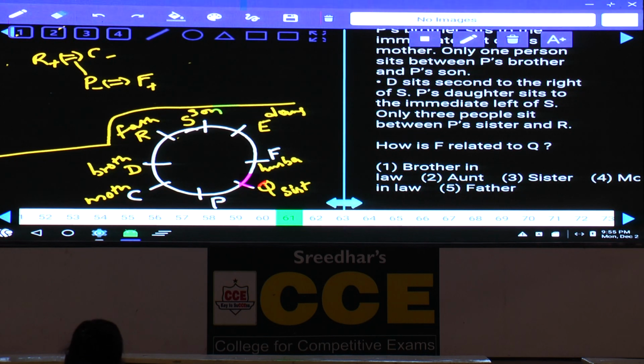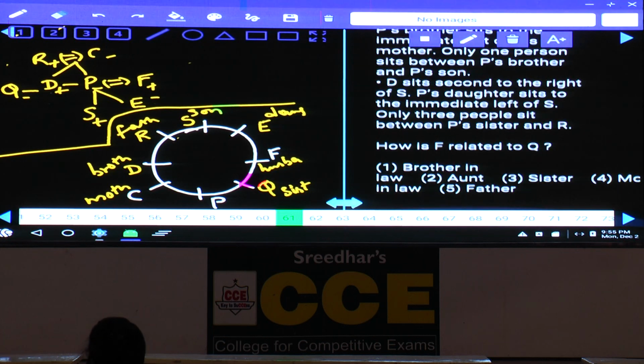And next one, brother. Now P is having a brother, that is D. And P is having a son. Son is S. And next one, P is having a daughter. E is the daughter. And next, a husband and a Q. Now Q is the sister of P. Hence 1, 2, 3, 4, 5, 6, 7, 8. Now this is the final family tree.